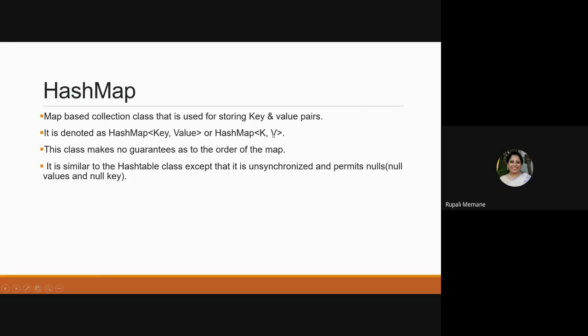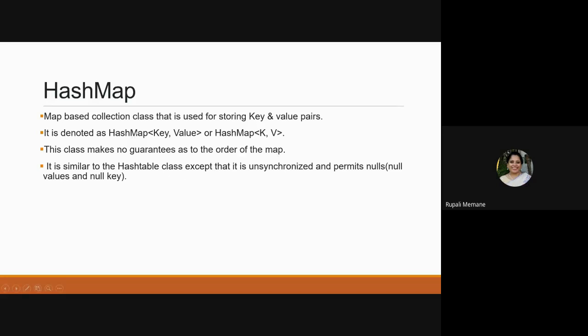When I write the collection, I have to write it in this manner: HashMap<K, V>. Now this class does not guarantee the order of the map. As and when we put the entries in, it is just going to dump them in the hash. It is not going to check the insertion order. It is not going to check the ascending order.